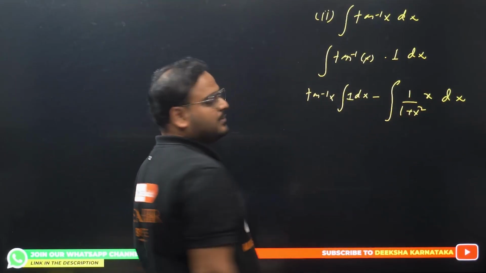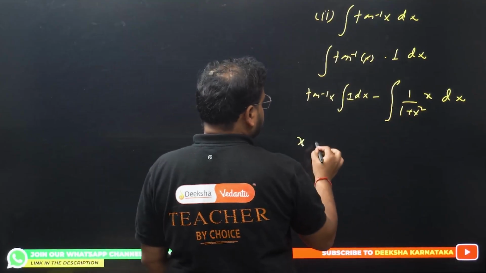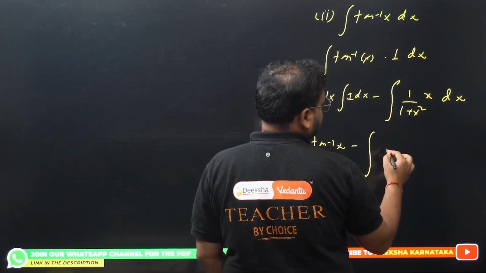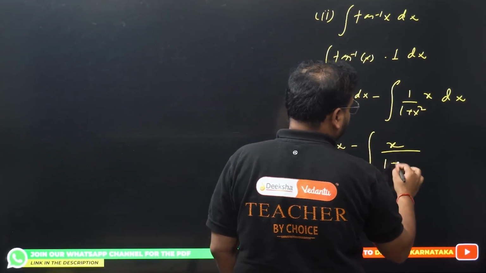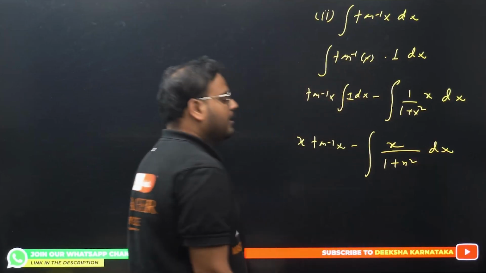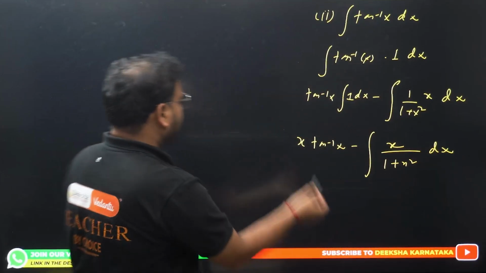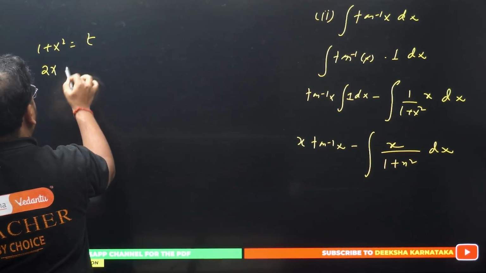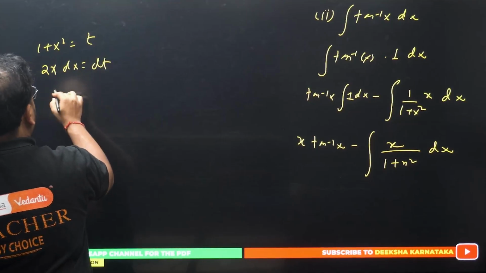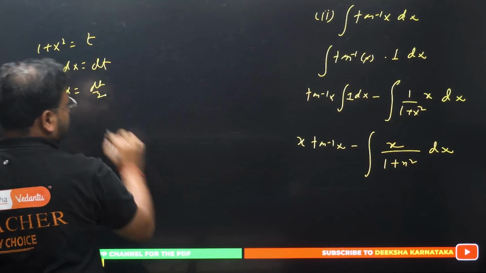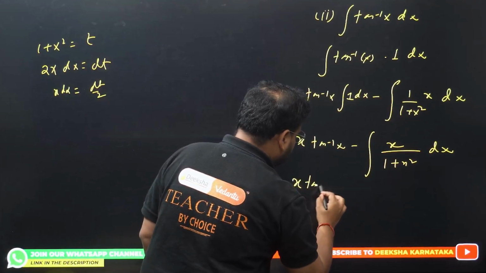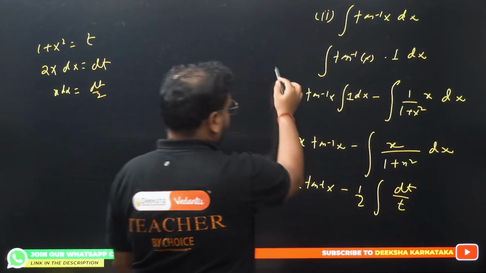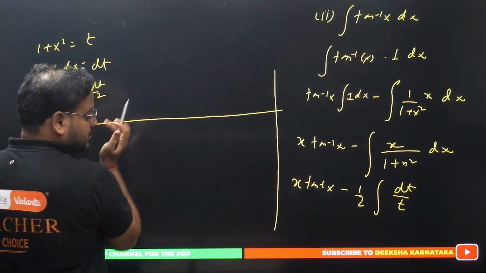Integration of 1 is simply x. I'm getting here x tan inverse of x minus x upon 1 plus x square dx. Let's do one thing, substitution we have to use. Take 1 plus x square as t. You get derivative as 2x dx equals dt, so x dx equals dt by 2. This whole thing becomes x tan inverse of x minus 1 by 2 dt upon t.